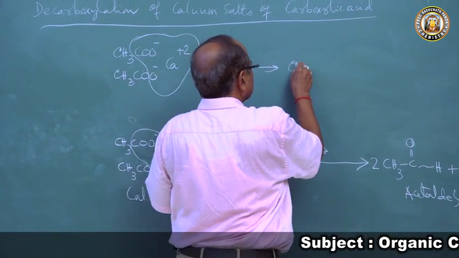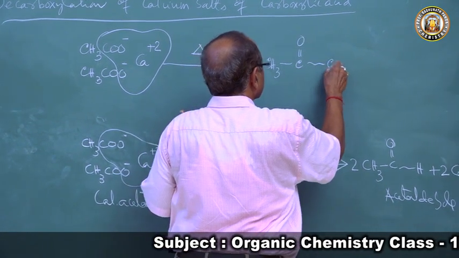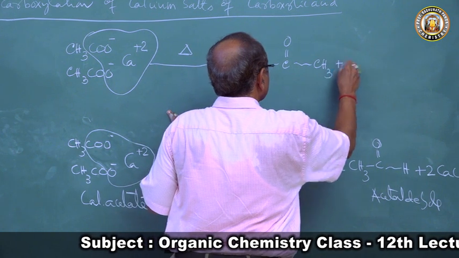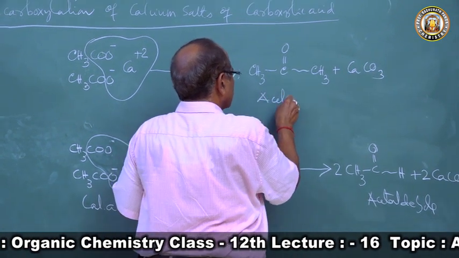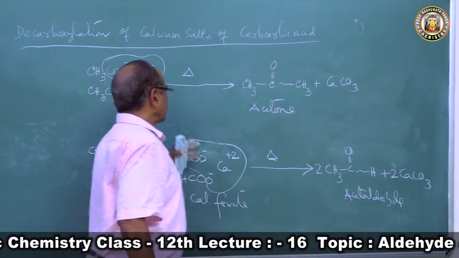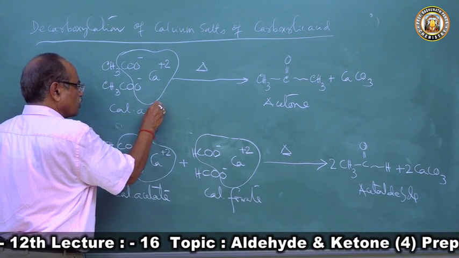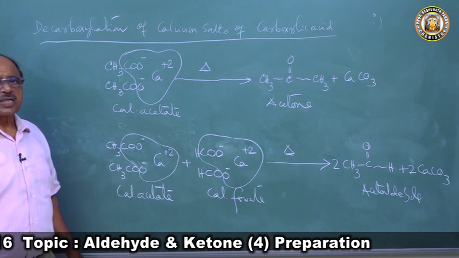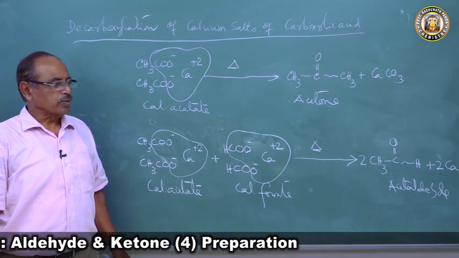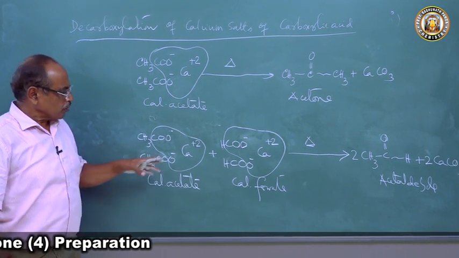We get CH3COCH3 plus calcium carbonate. This is acetone. So when anhydrous calcium acetate is strongly heated, it undergoes dry distillation to produce acetone. Children, you see this reaction.